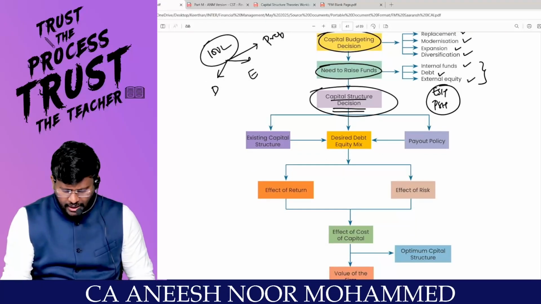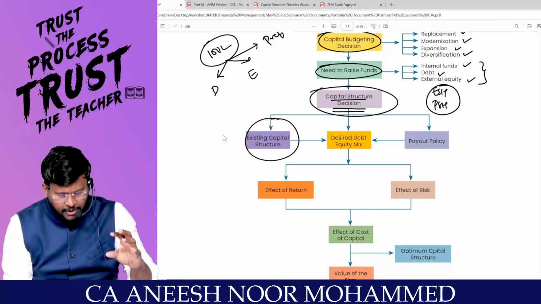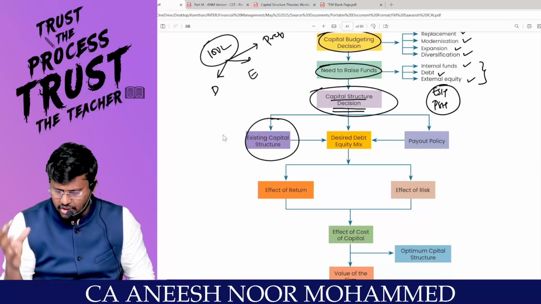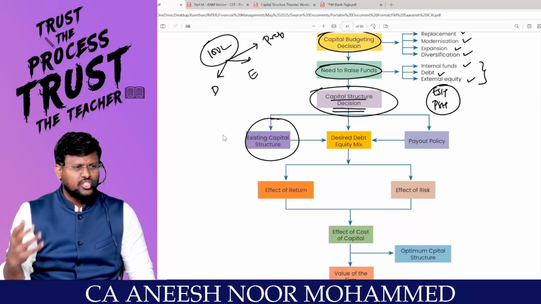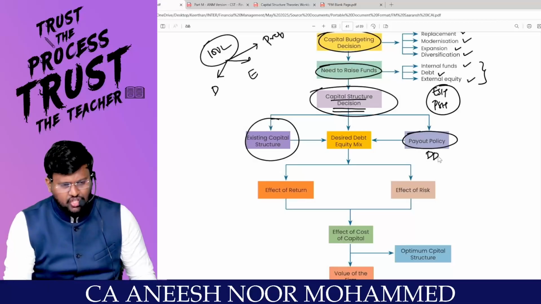Okay, right. That means, sir, existing what structure? Capital structure. Then I will check whether I am an existing company or a new company. If I am an existing company, what is the existing capital structure? Currently, how much equity am I having? Currently, how much debt am I having? Currently, how much internal funds are available? Right, sir? And the payout policy, this is called dividend decision. Are you with me? Yes, sir.